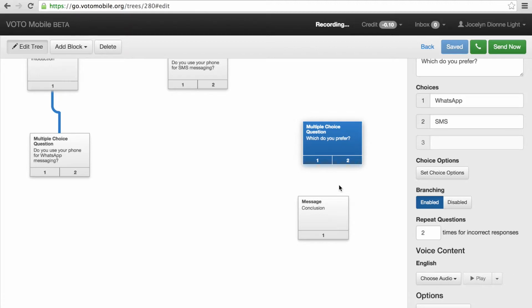Record your message after the beep. You can hang up after recording or press any key to finish and listen to your recording. Do you prefer using WhatsApp or SMS messaging? Press 1 for WhatsApp, press 2 for SMS.